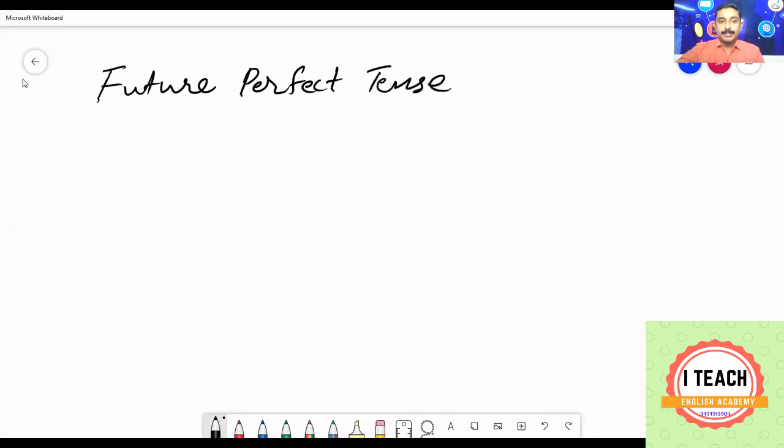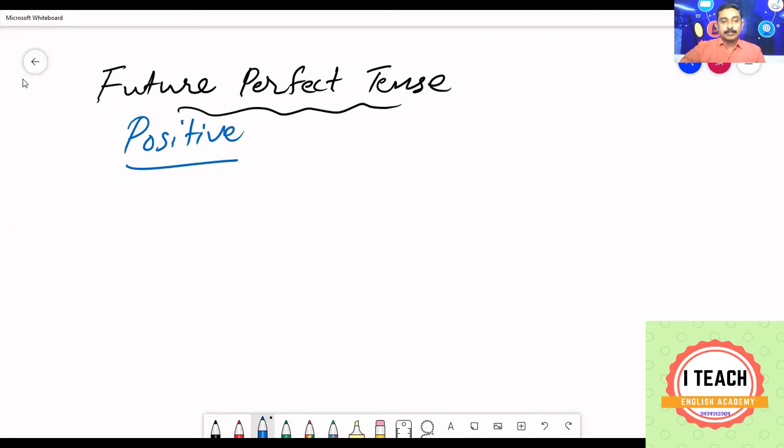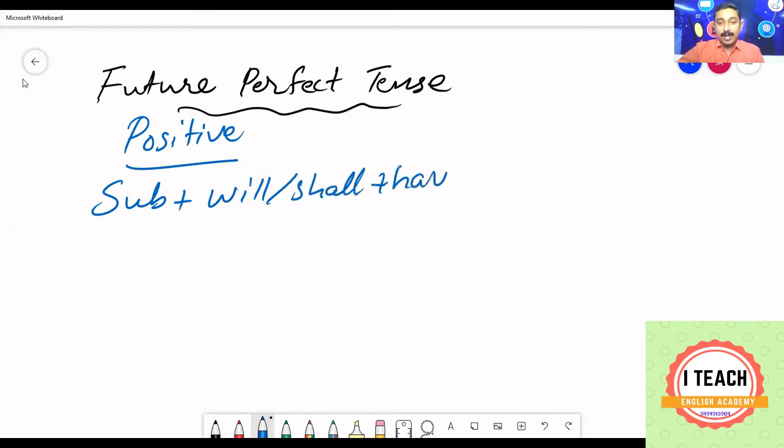Future perfect tense. Let us see the positive structure first. Subject plus will or shall plus have. Have is a common word we use in perfect tenses, present perfect and future perfect. In past perfect, we use had. V3 is to be used in perfect tense. V3 plus object.